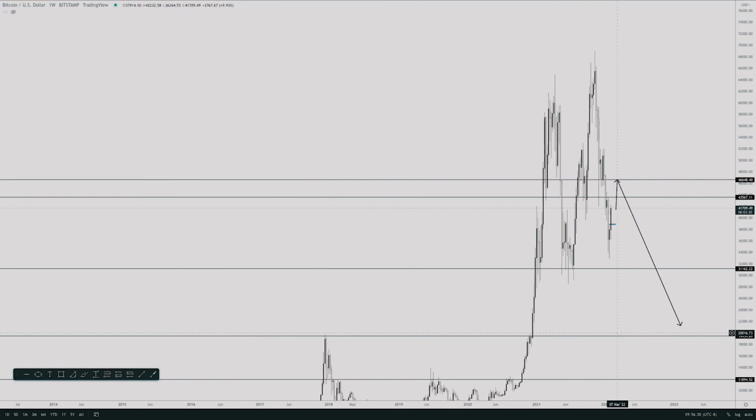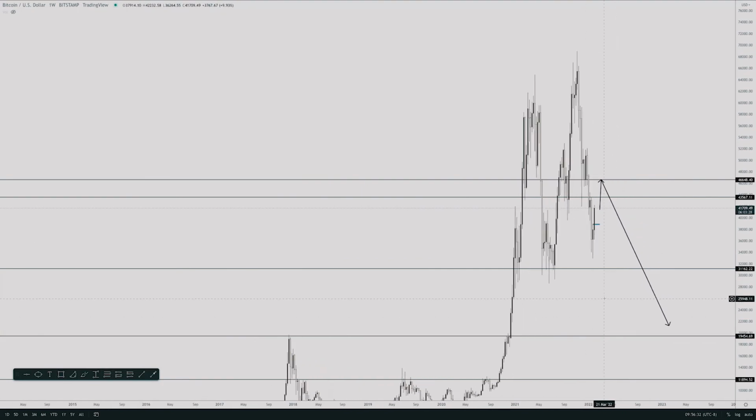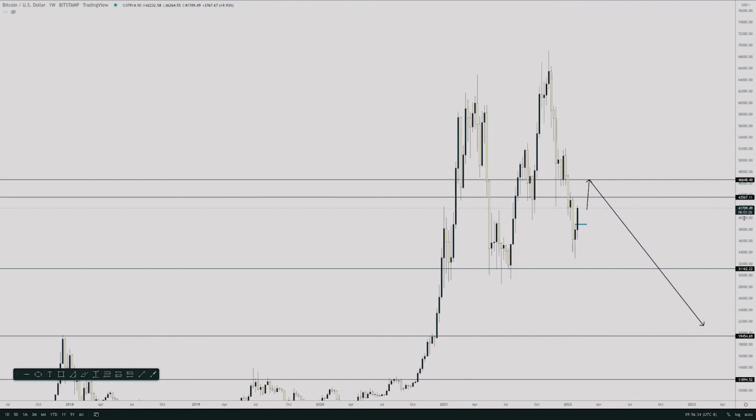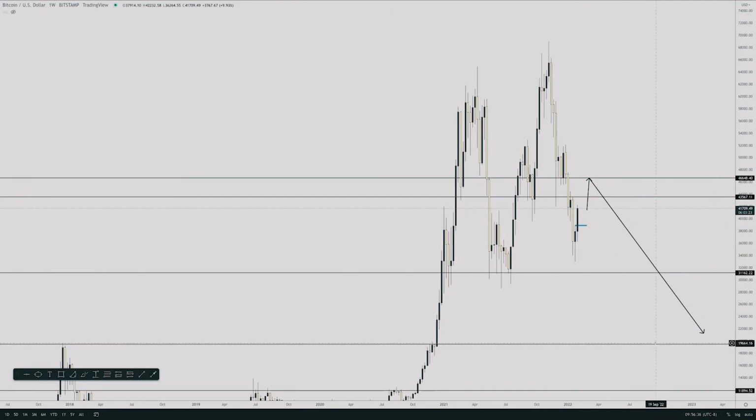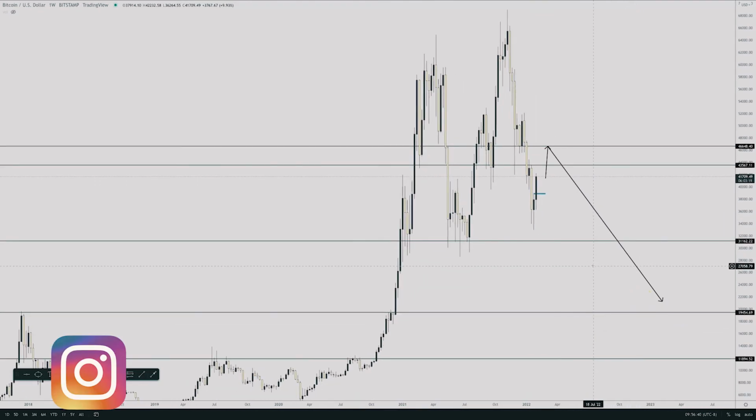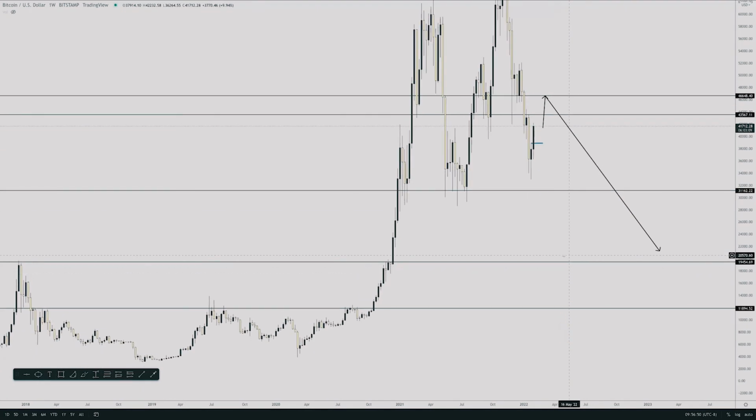So be wary of that if you are a Bitcoin holder and investor. If you're trying to buy on the dip, like I said, 30K is a good level of support to buy on, but it most likely will break. But it is a good price in retrospect to the highs. But look out for 20K and possibly even 12K if this level breaks here. These downside targets are very realistic, and they are still intact.